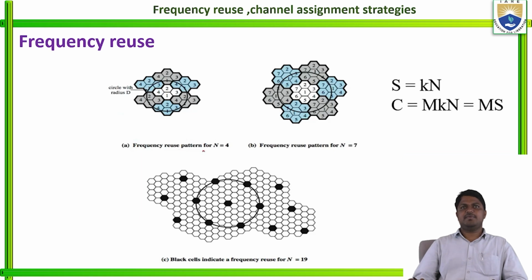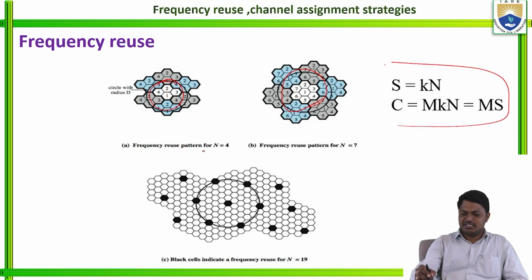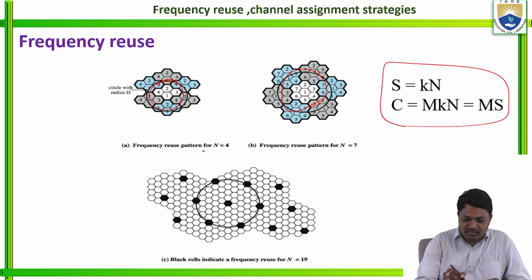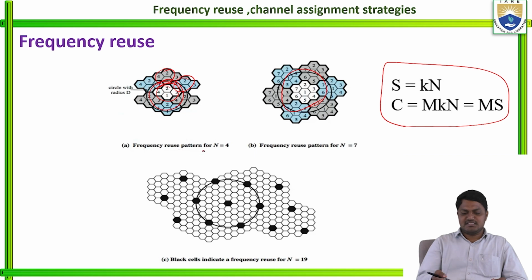This is the frequency reuse pattern. Here is a circle with radius D, and here also a circle with radius D, as we just discussed. This is one cluster and this is another cluster. Different clusters are replicated M times. The cluster size is replicating M times, and these images represent it.